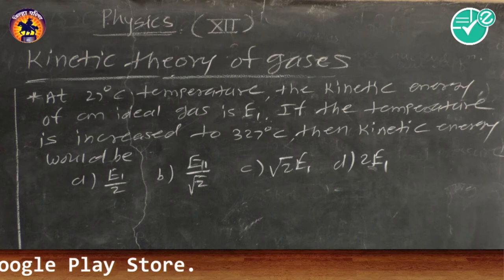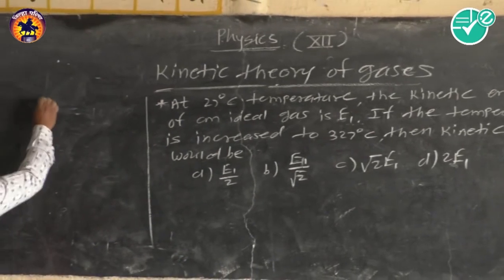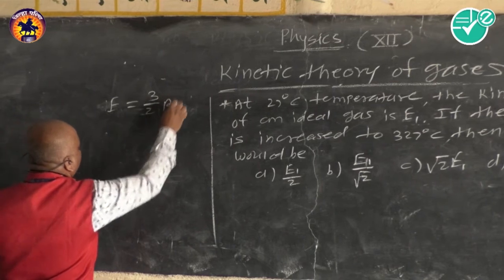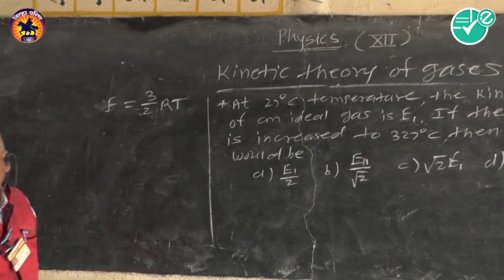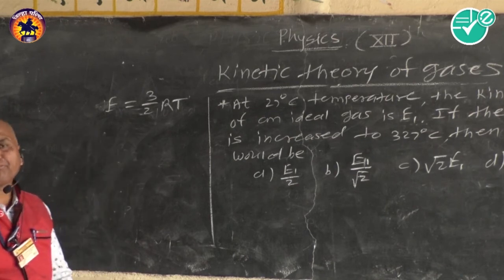Now, one of the formulas for the kinetic energy is kinetic energy equal to 3 by 2 RT.